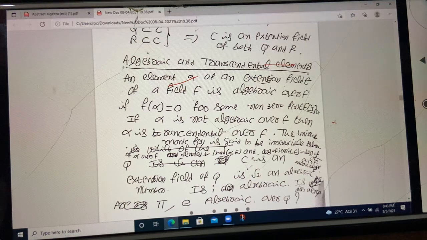Because you have to clear your CSIR or SET, otherwise you are not eligible to do PhD. You are not eligible for assistant professor, not eligible for degree college lecturer. So this is like a wall in between for your career. First you have to cross it, later leisurely take any text and study thoroughly.